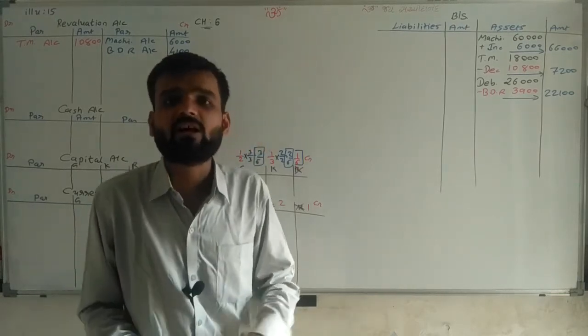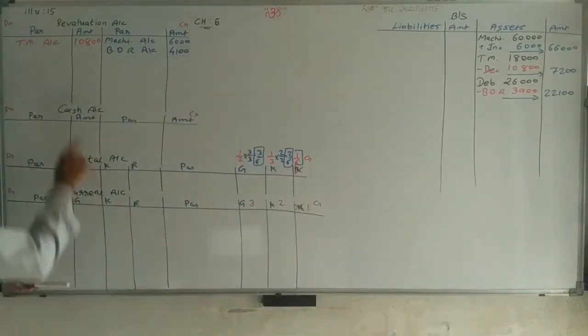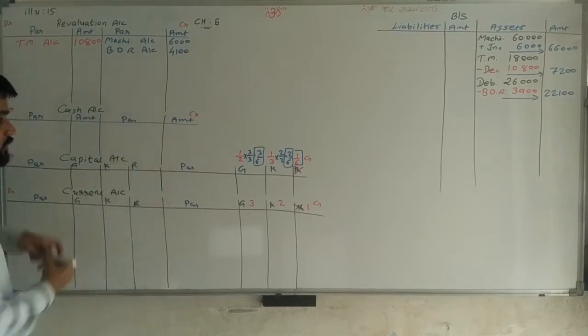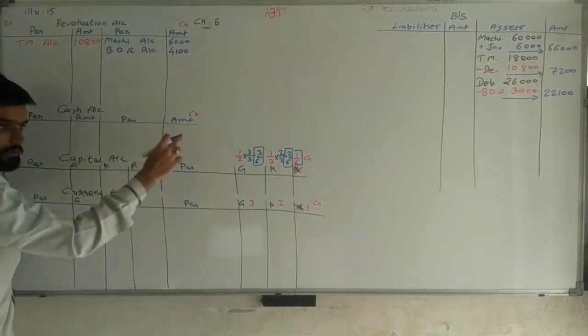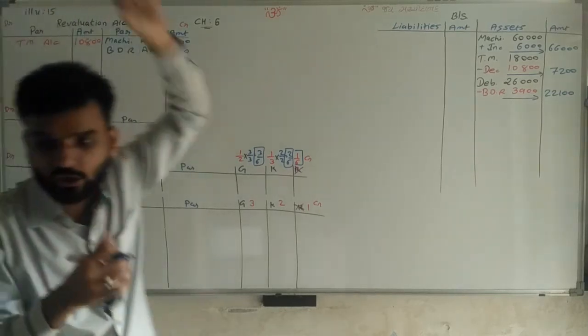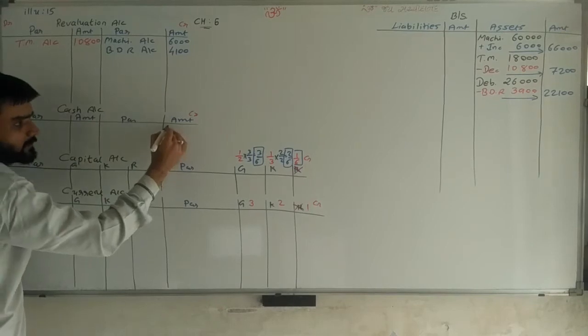It means the bank deducts that amount from our account. So our bank balance is reduced. So cash and bank account, credit side, our 1,300 rupees goes out. 1,300 rupees discounted bill dishonoured. So 1,300 here we are writing.